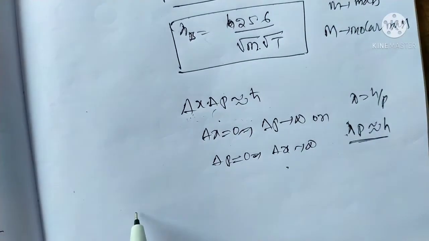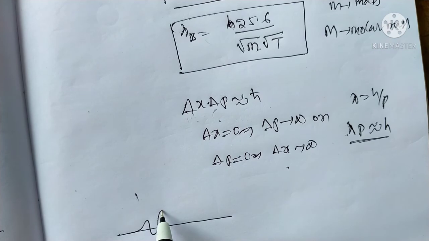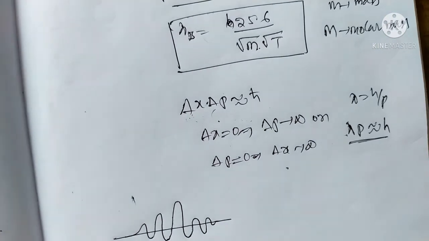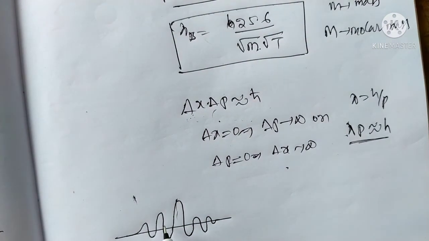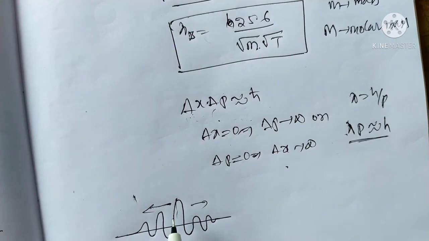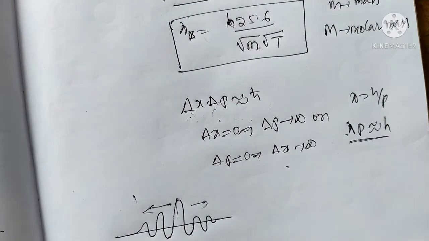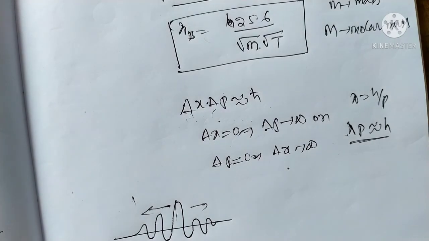They can be proved. Suppose one diagram. See here, it is maximum at the center, and on the left side and right side the intensity decreases. From the figure, we can see the wave in the form of a wave packet, corresponding to the spread of the wavelength.